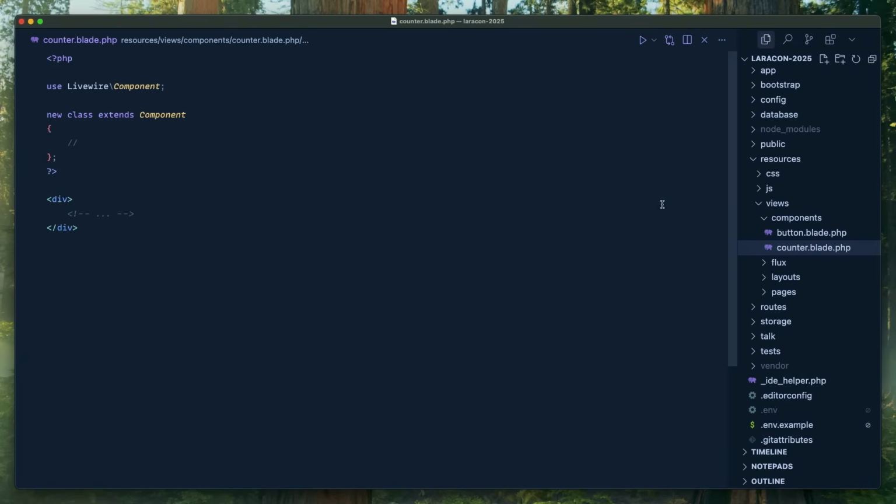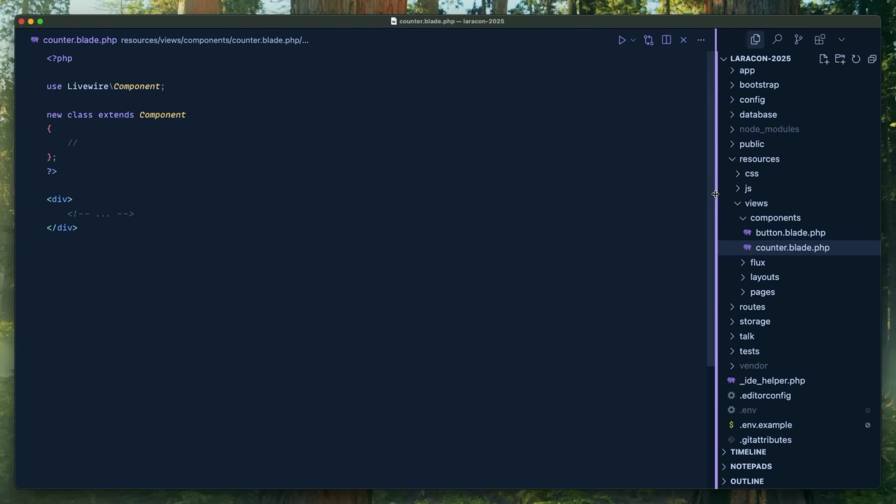You can co-locate things. One change that I wanted to make, though, is when you see a component in your template, you have to have this calculus of, where is the source for this component? Is it in the Livewire directory? Is it in the Blade Components directory? Is it in the app directory, rendering?